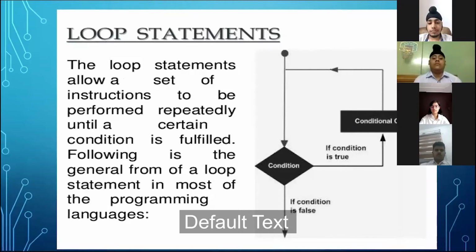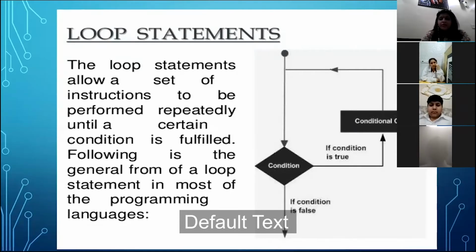Technically, in the Python programming language, the loop statement allows us to repeat a set of statements until the condition is true, or till we get the desired result. The loop statements allow a set of instructions to be performed repeatedly until a certain condition is fulfilled.